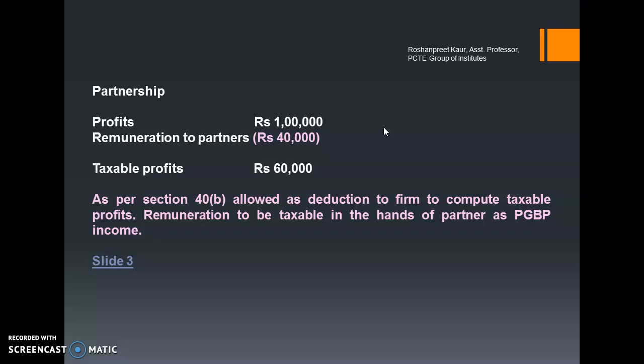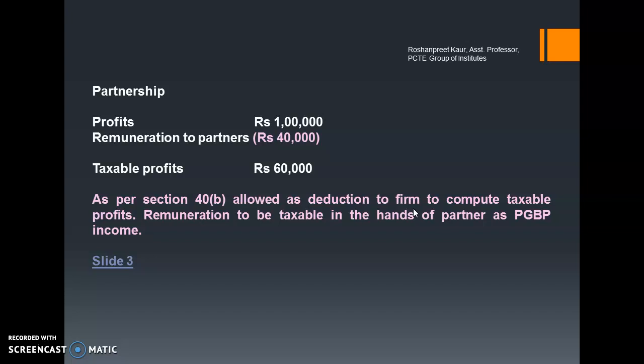Now, the partnership firm gets a benefit from it: this 40,000, which has been shown as remuneration to the partners, is allowed as a deduction to the firm. That means it can be treated as an expense, and the taxable profit ultimately reduces to rupees 60,000 for the firm.